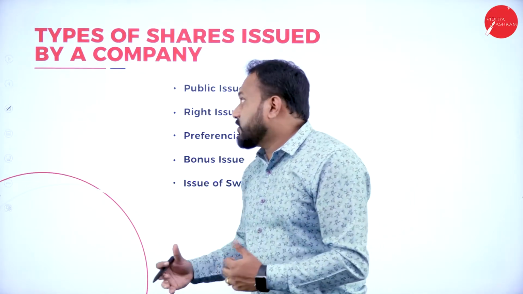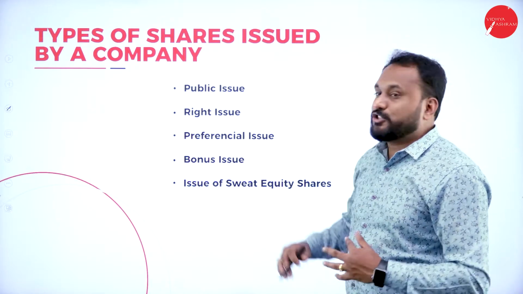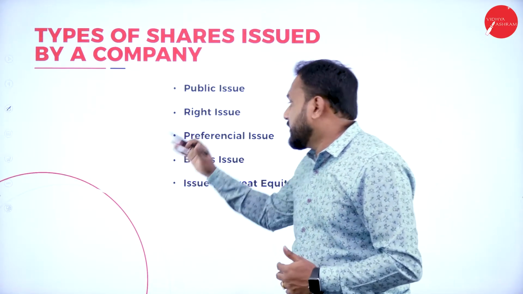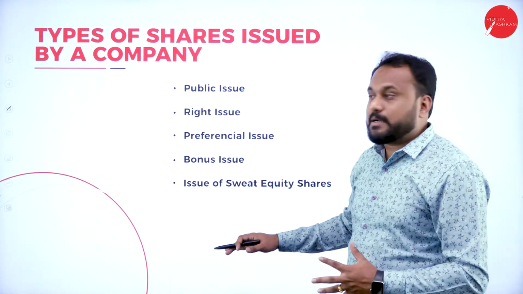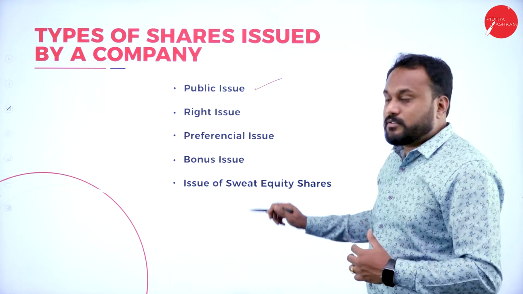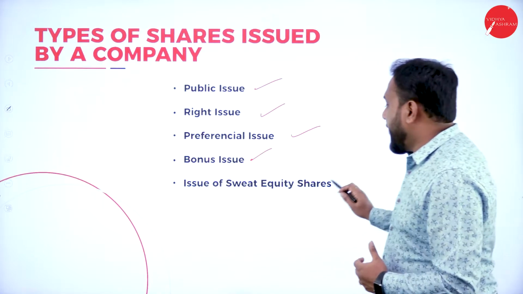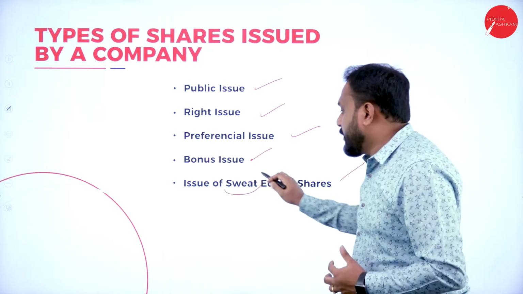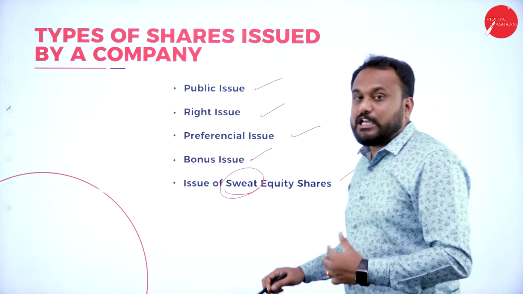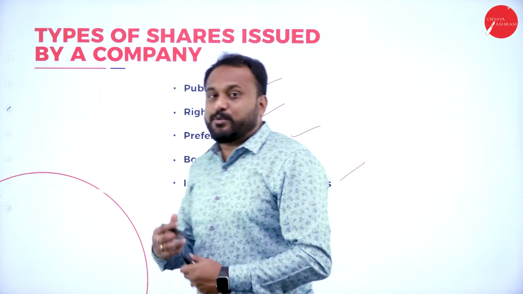So the next one is all about types of shares issued by a company. Now these are the shares which are being issued by the company. The first one is the public issue, the rights issue, the preferential issue, the bonus issue, and the issue of sweat equity. What is the word? Sweat equity. So I'll explain each one of them.